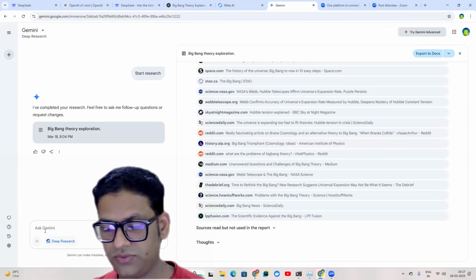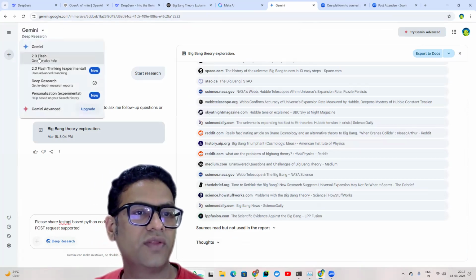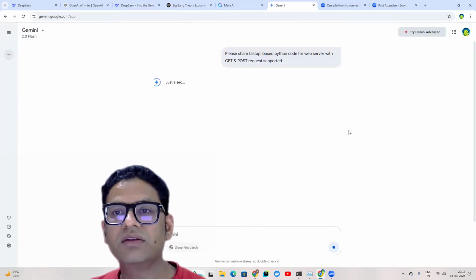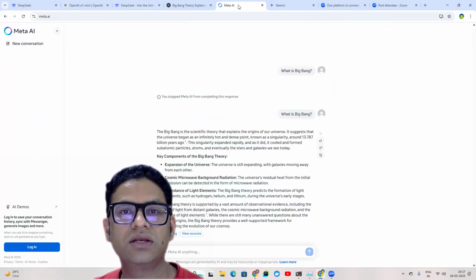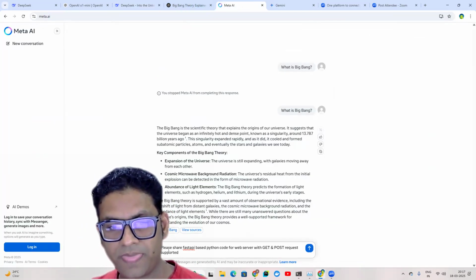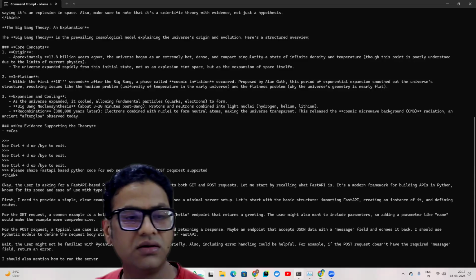And then disable this DeepSeek deep research. I don't want that. Probably we can just stick to the Flash one. We can run this, right? So I think Ollama, we can ask the Ollama as well. Okay, so let's run it. And let's come back here.